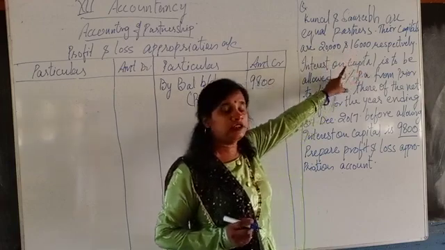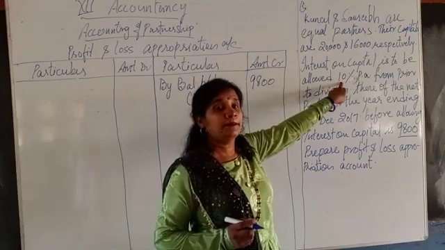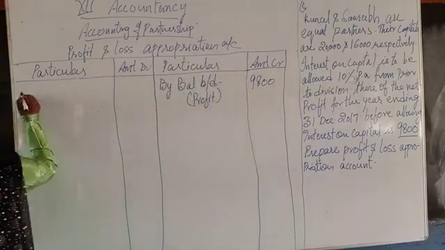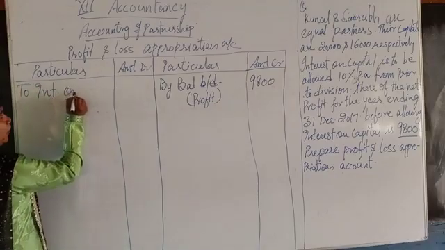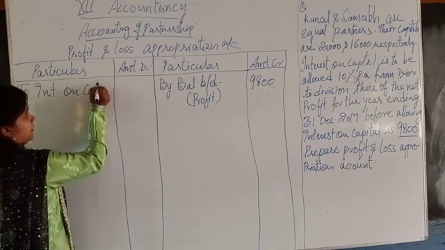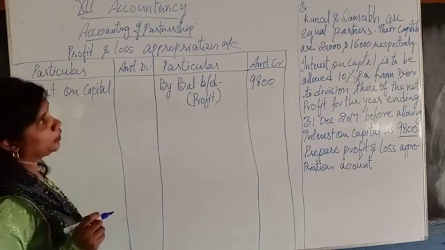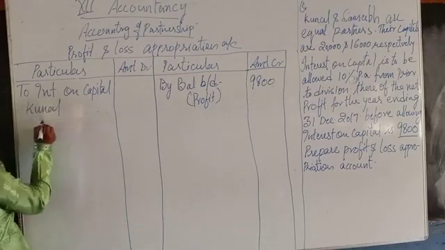Now the first information given in the question is that the capitals of the partners were 20,000 and 16,000 respectively. The rate of interest on capital is 10%. Now, for interest on capital, what are the names of our partners? Kunal and Saurabh.